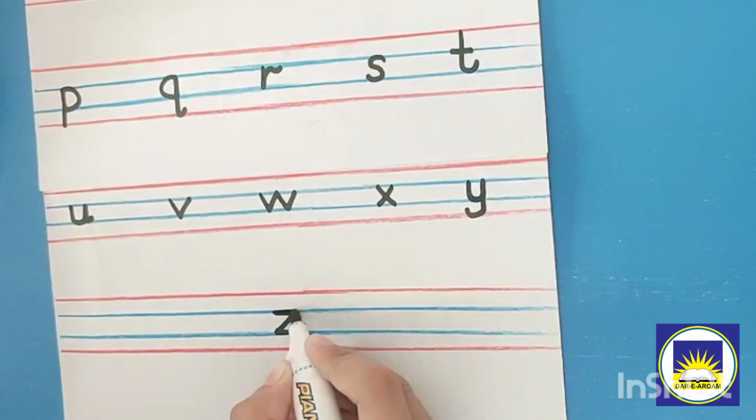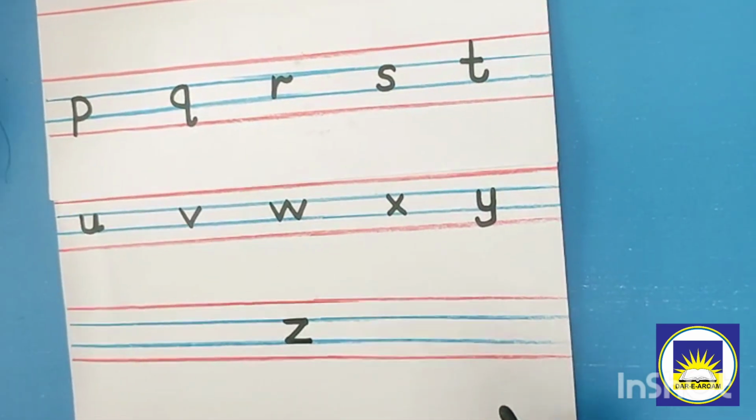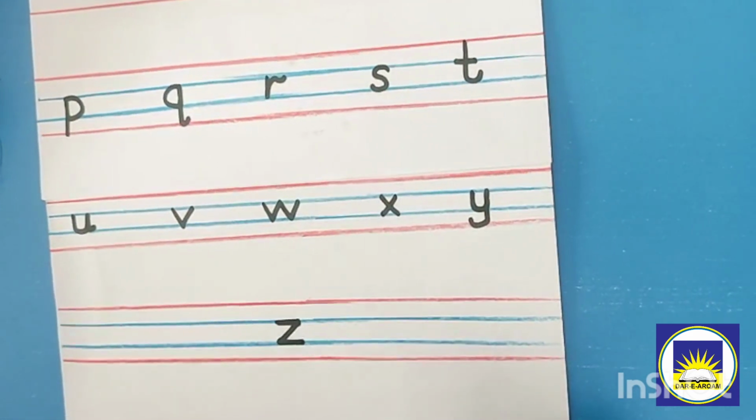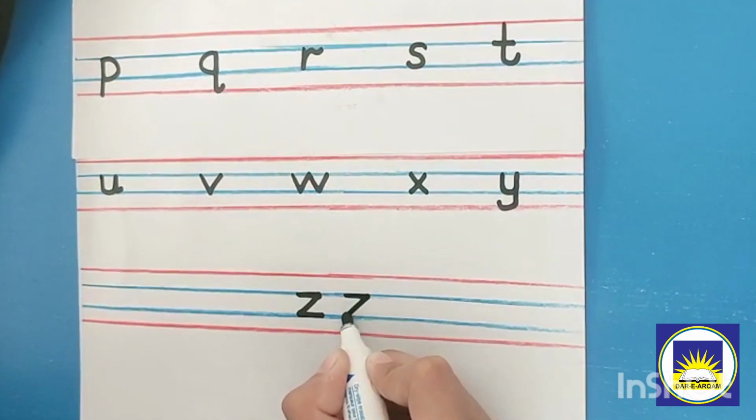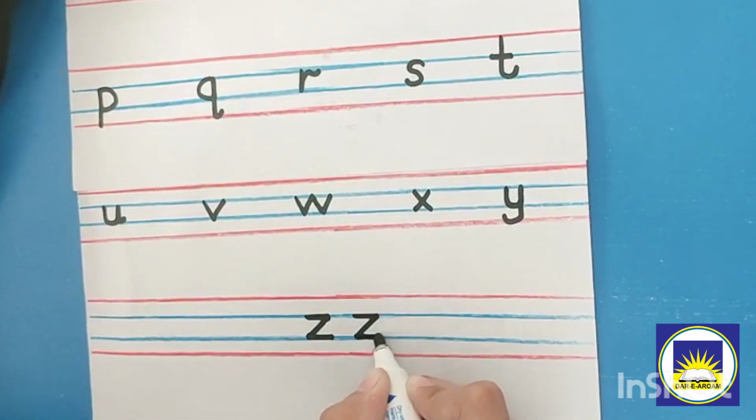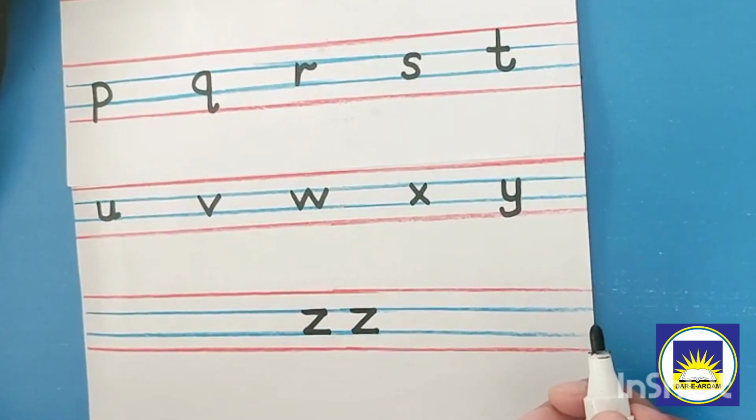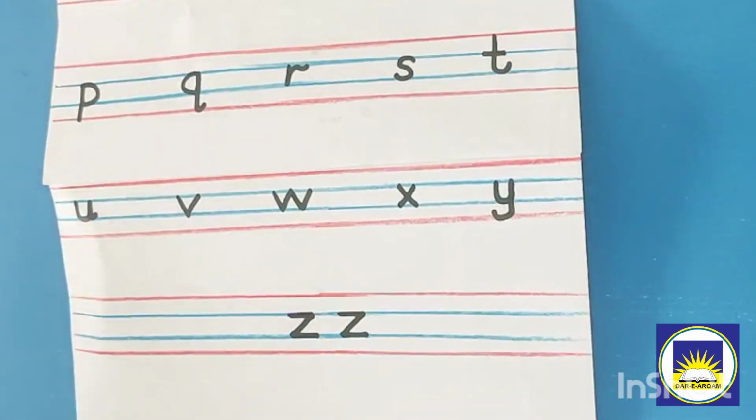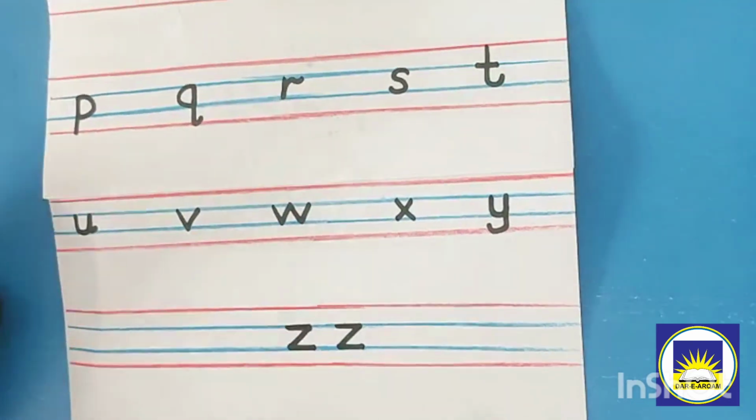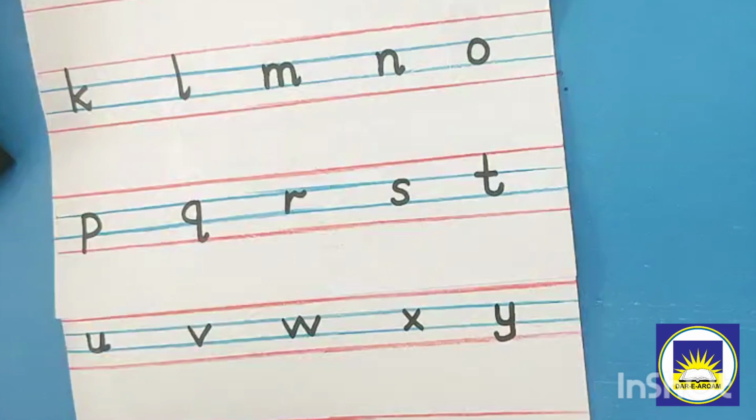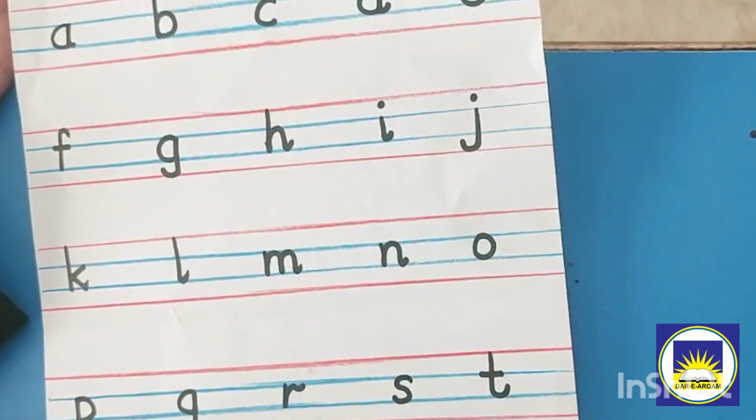And the last one is, make a sleeping line, slant line and again sleeping line. It will make z, zebra. So these are sounds, and we have learned today about the correct formation of sounds.